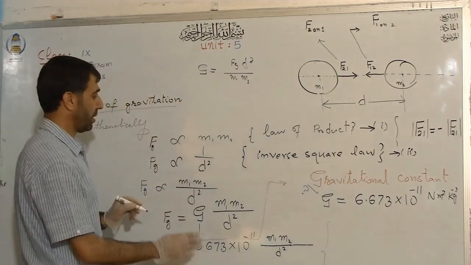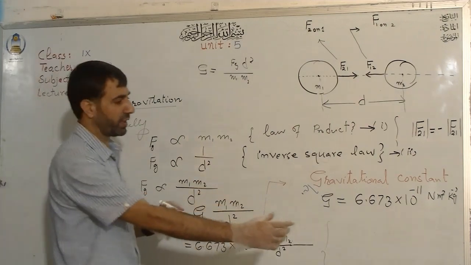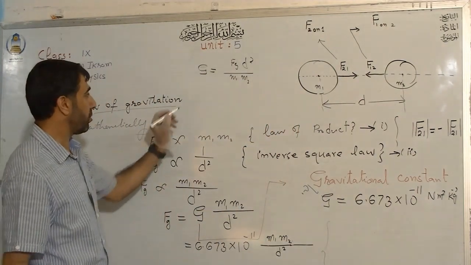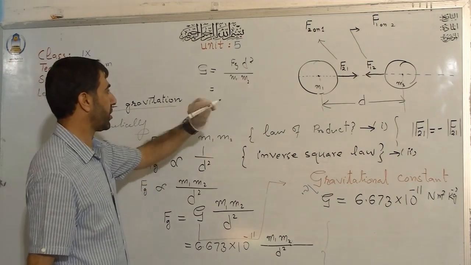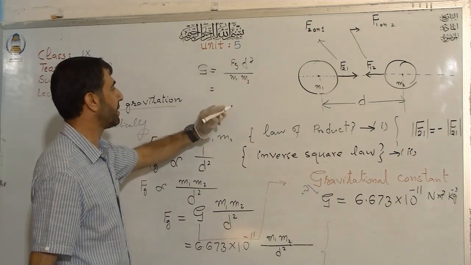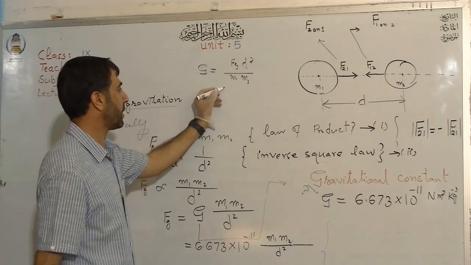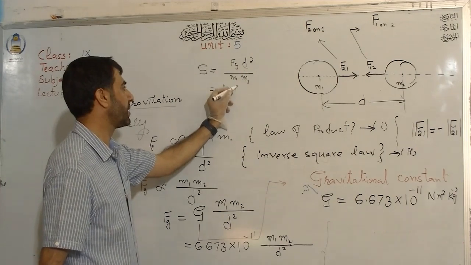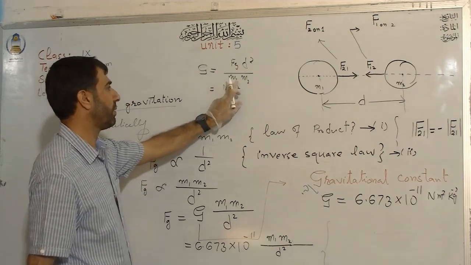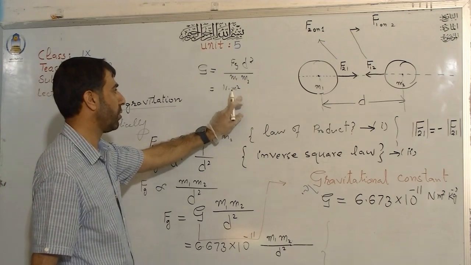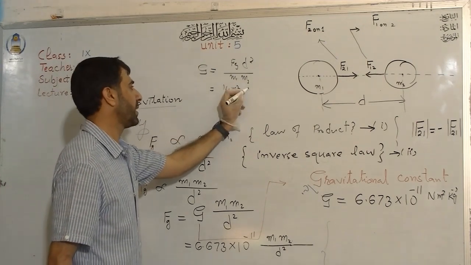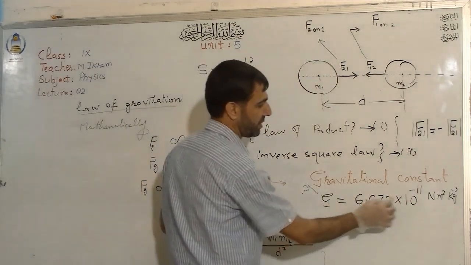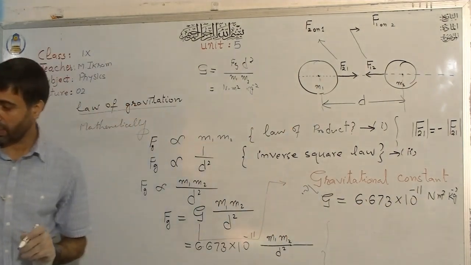Now you see, class, apart from the numerical value, as I told you, it can only be determined by the experiment. We cannot do this otherwise. What is the unit of force? Newton. What is the unit of distance? Meter. So you have meter square. And what is the unit of mass? Kilogram. So kilogram square. This is why the unit of G is Newton meter square per kilogram square.